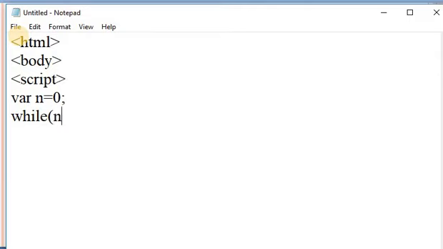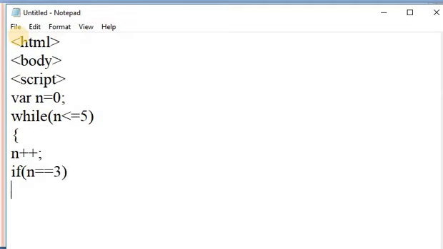In the while loop I am taking one condition, that is n is less than or equal to 5. Suppose it is less than or equal to 5, then the block of statements will be executed. n++, n will be incremented by 1. Then here I am taking an if condition, n is equal to 3. Suppose n is equal to 3.